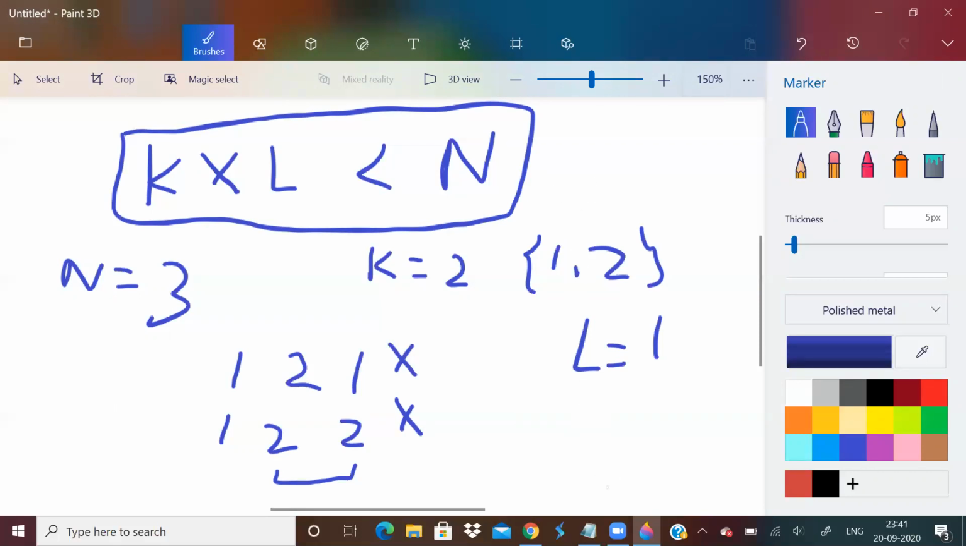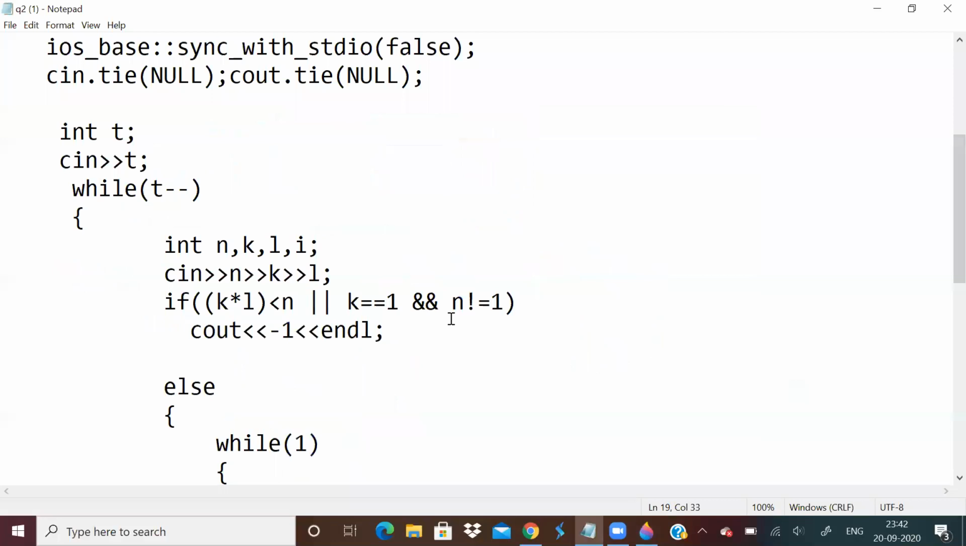But there is one more small test case: when k is equal to 1 and n is not equal to 1. That time also we print -1. So I think people would have gone wrong, they would not have considered this test case. This also you should consider.